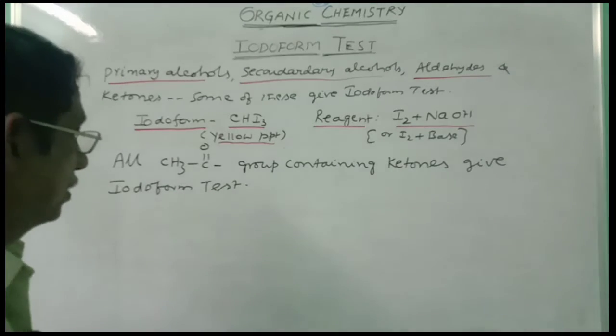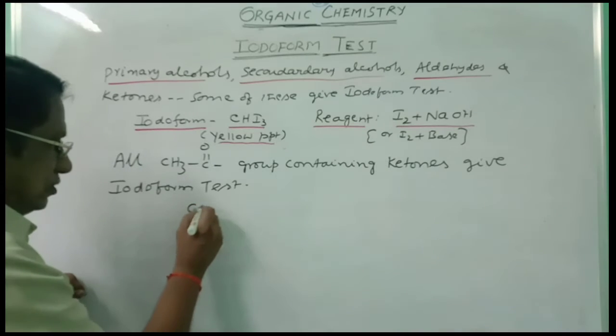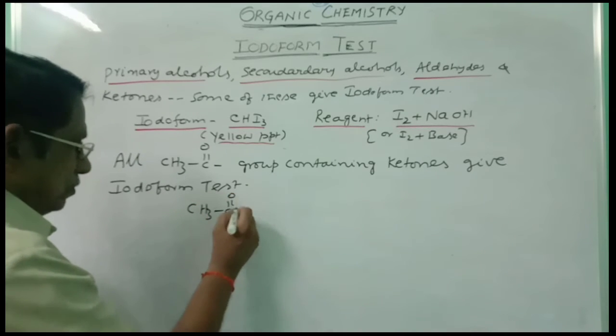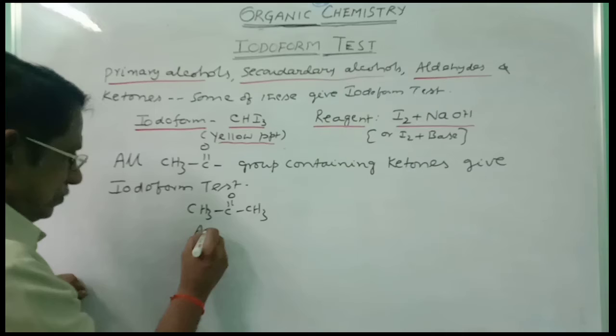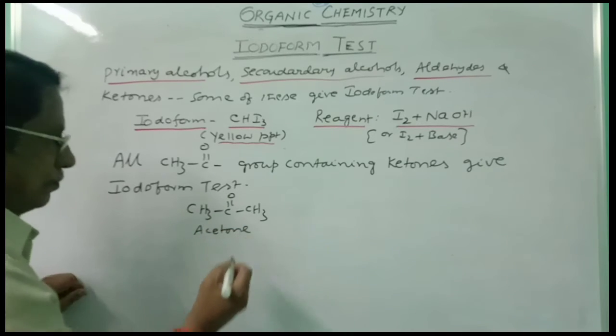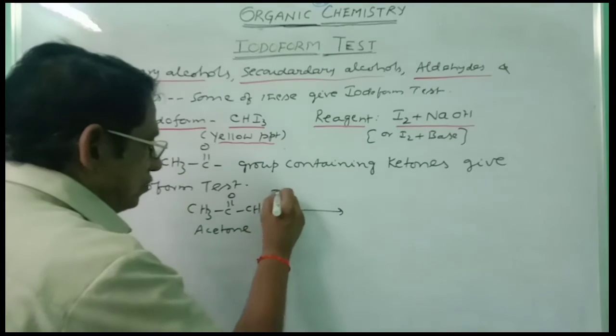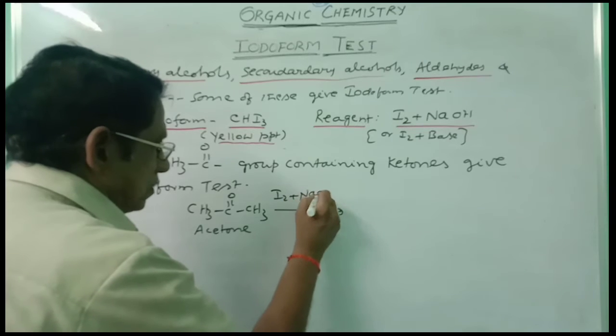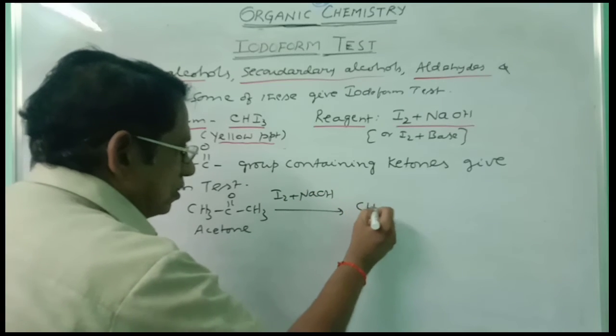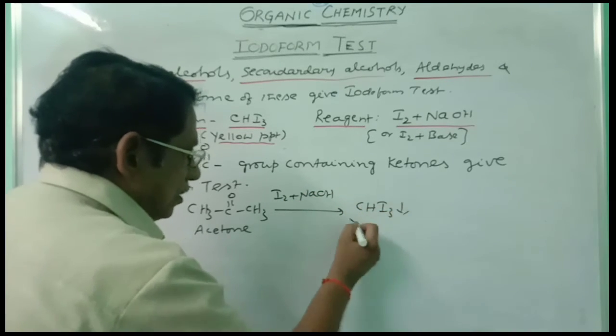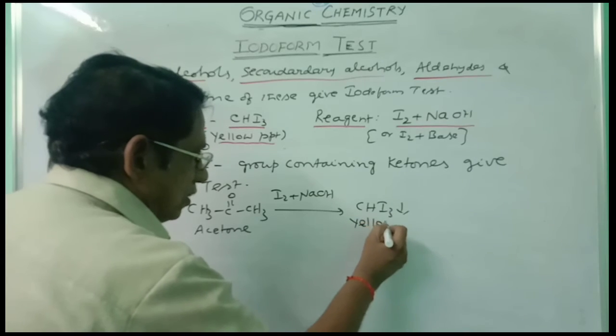Right? You can take, for example, CH3CO CH3, acetone, treated with I2 plus NaOH, it gives iodoform. Yellow precipitate will be obtained.